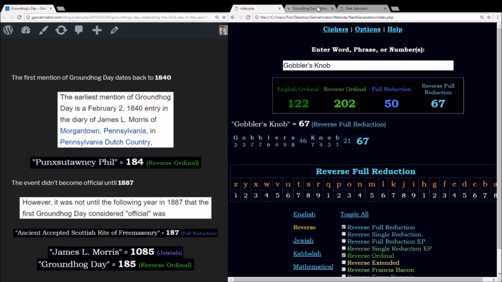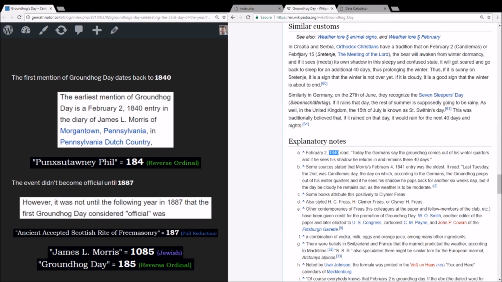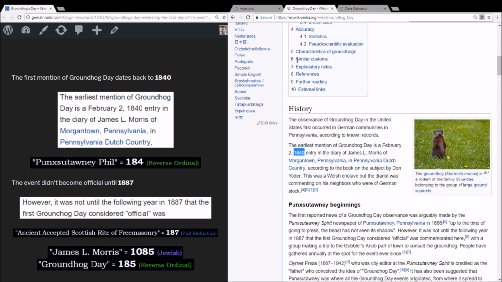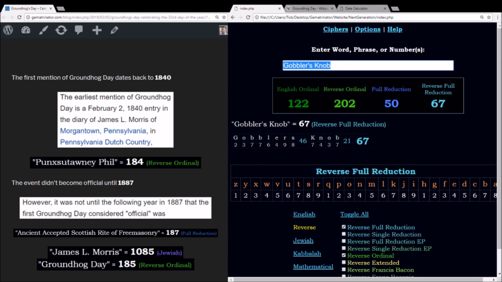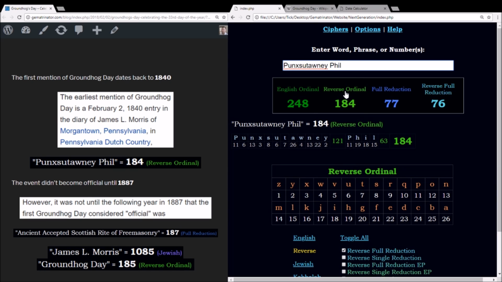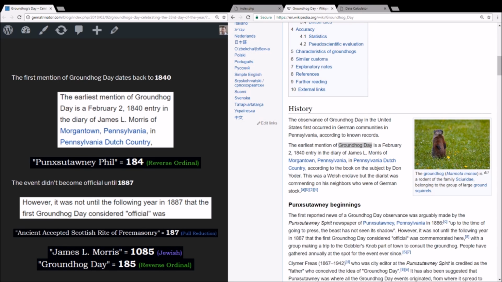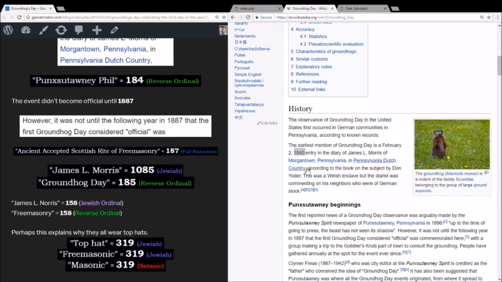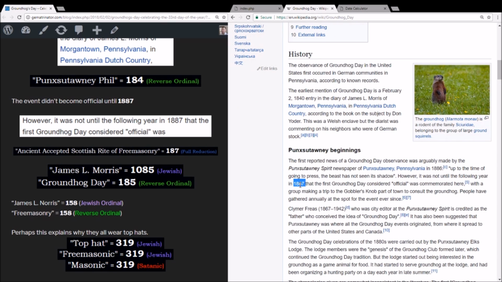So if you look at Wikipedia, you'll find that the first mention of Groundhog Day came in the year 1840. This groundhog is called Punxsutawney Phil. And no matter how many times I type Punxsutawney, I can't get used to it. But in the reverse alphabetic order, this sums to 184. And again, Groundhog Day first mentioned in the year 1840. However, the event did not become official until the year 1887.